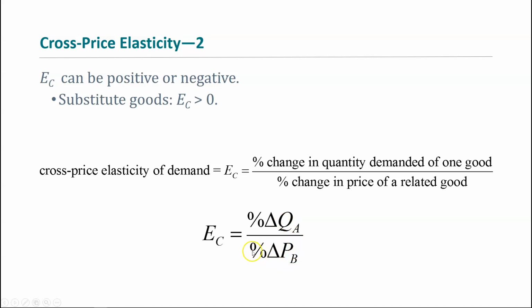So positive sign on the bottom, but a negative sign on the top, less jelly. So for complementary goods, the cross-price elasticity is less than 0. It's negative. Other than that, we still have the same rules about determining whether it's relatively elastic or inelastic, and that has to do with the absolute value of the elasticity. Is it greater than 1 or is it less than 1?